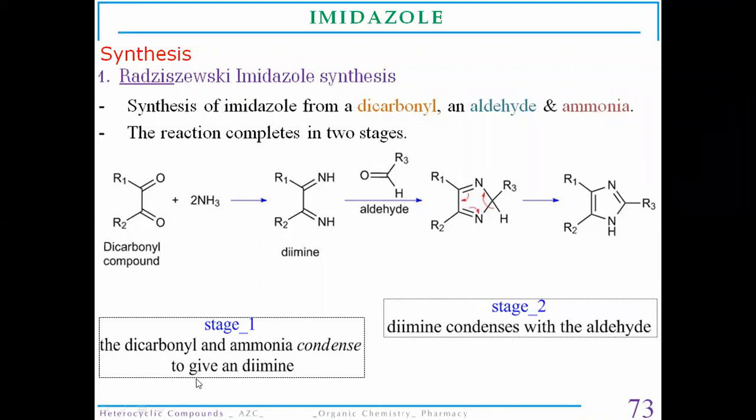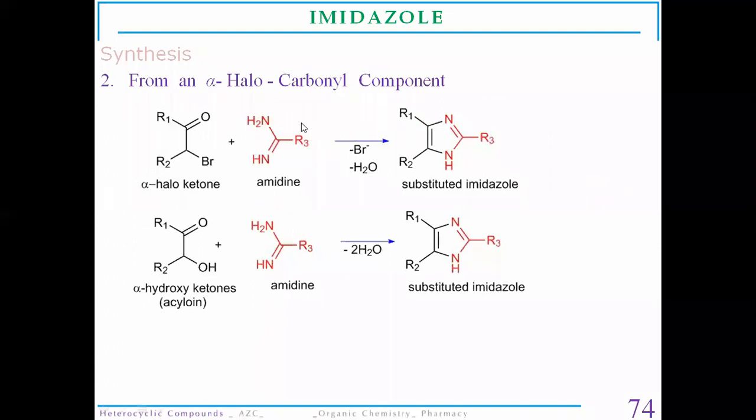Now the next synthesis method of imidazole is from alpha halocarbonyl compounds.